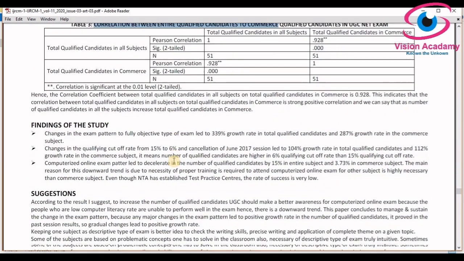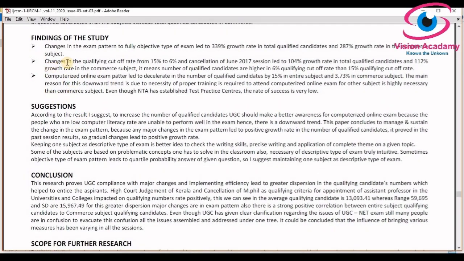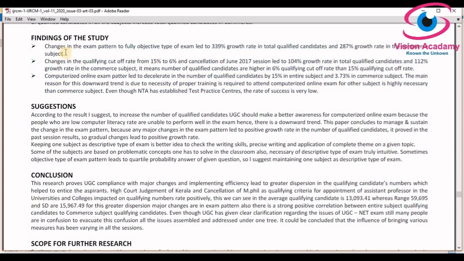Very importantly, I will stress the findings of the study. After stressing the findings of the study, I will end this video. Very importantly, I have given 3 prominent findings, which cannot be rejected by anyone. First one is the change in exam pattern to a fully objective type of exam. In the sense, as I told you, before 2011 the third paper was subjective, which means you had to write in your own writing, and from 2011 onwards, all 3 papers were converted into objective type.